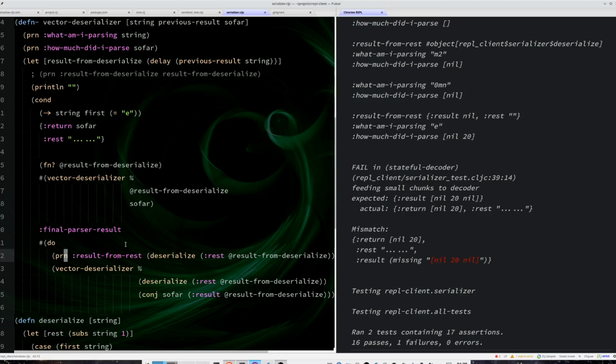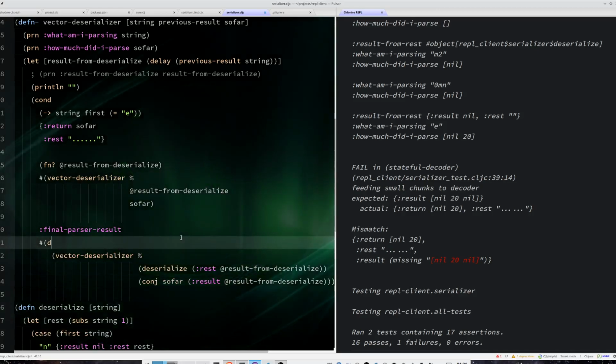Okay, so here's the thing. I never call this function because the next step from this serializer, it's basically the E, that's the terminal, and the terminal will basically terminate the process. So this means that, yes, I need to somehow, this is not a thunk basically, this is a recur.